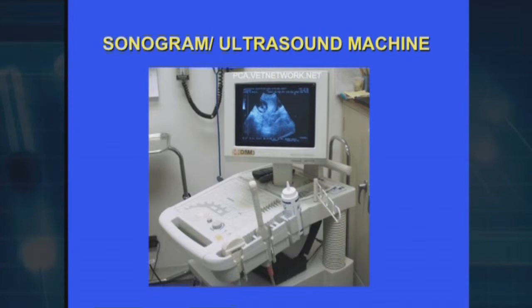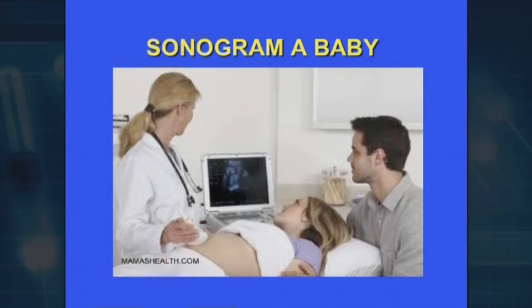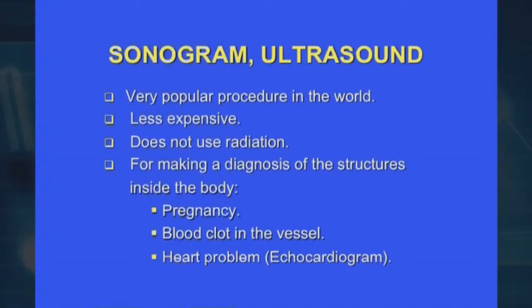And the machine will send a signal by using the sound, go deep into the body and go to different layers of the body, from fat, muscles, and go to the organs in the body. And then the machine will receive the reflection of these waves back to the machine, and the computer will analyze the information and give us the pictures of the sonogram. It's still very cheap, not expensive. The most benefit of ultrasound is that it doesn't use radiation.